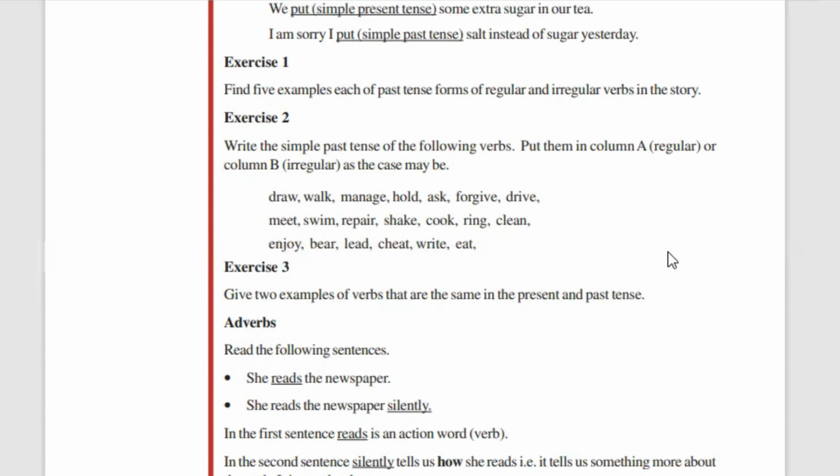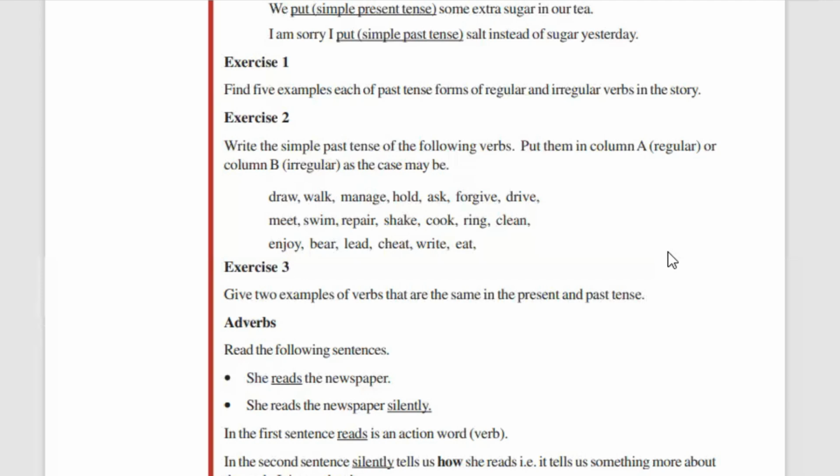You have to write down both the simple present tense verb and simple past tense verb for regular verbs and also for irregular verbs. We already studied about regular verbs, right? Some of the examples are shocked, snatched, want, wanted, happened, like that. And irregular verbs like hid, went, thought, help, gave, give, such kind of things. You can write it down.